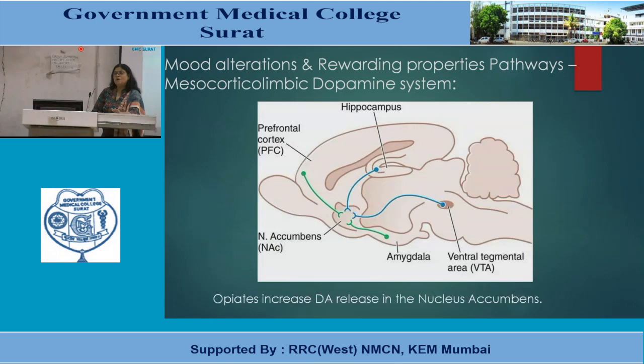They are also involved in mood alteration and the rewarding properties pathway, which are present in the mesocorticolimbic and dopamine system. This is the vertical cross section, showing the hippocampus, then the prefrontal cortex, nucleus accumbens. This is the location of the amygdala and this is the ventral tegmental area. Opioids increase dopamine release in the nucleus accumbens.